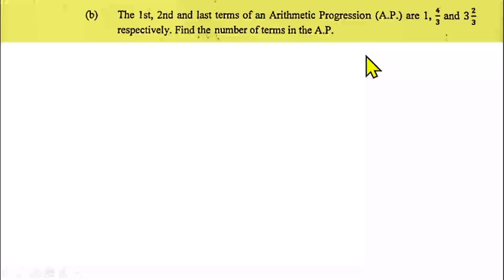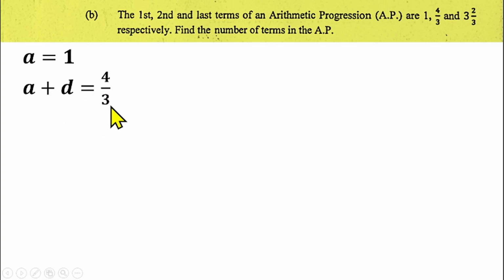Question number 3b is from sequence and series, in this case AP. We are told that the first, second, and the last term of an arithmetic progression are 1, 4 over 3, and 3 whole number 2 over 3, respectively. We have to find the number of terms in the AP. So the first term of an AP is a, and that will be equal to 1. And we are told that the second term of an AP is 4 over 3. But the second term of an AP is a plus d. So we have a plus d equal to 4 over 3. Then also we are given the last term, but we are coming back to that.